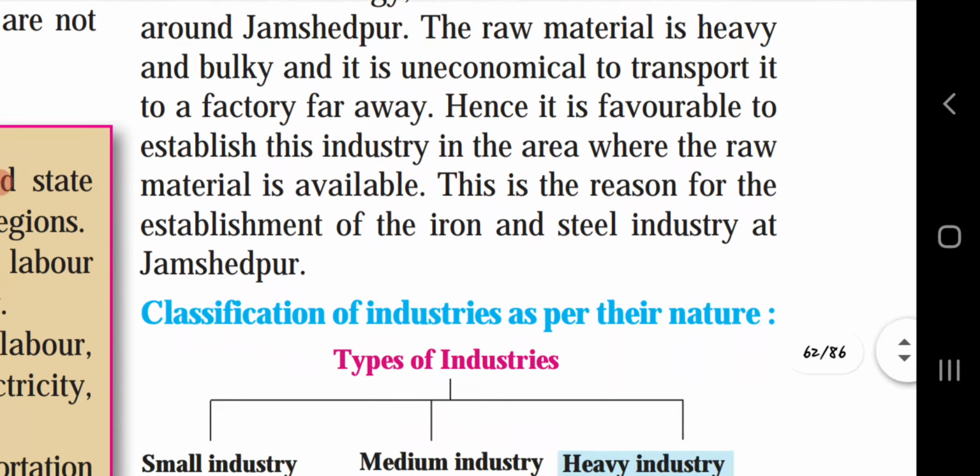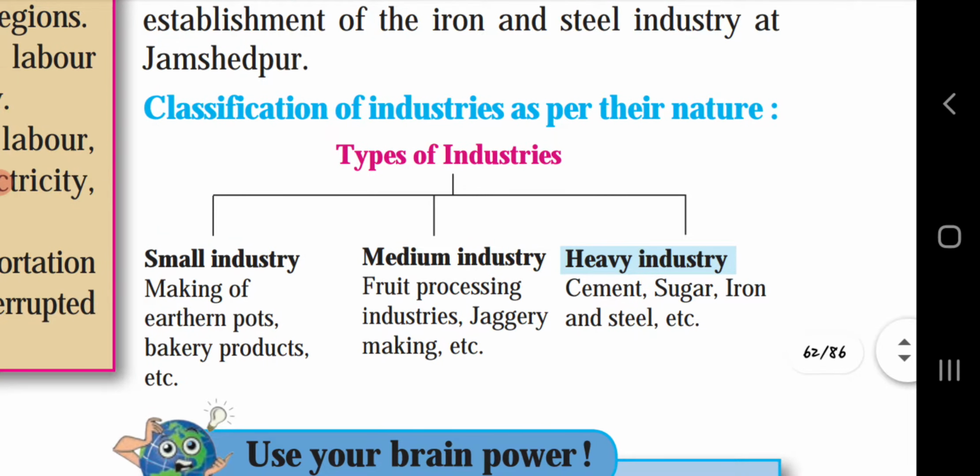Next, classification of industries as per their nature. Types of industry: small industry, medium industry and heavy industries. Under small industry, making of earthen pots, bakery products, etc. will come. Medium industries, fruit processing industry, jaggery making, etc. will come under the medium industry. Heavy industries will be under cement, sugar, iron and steel, etc.